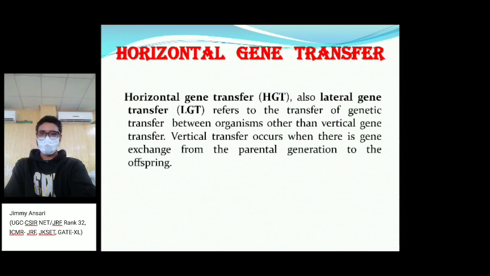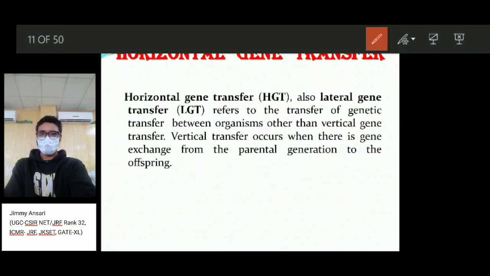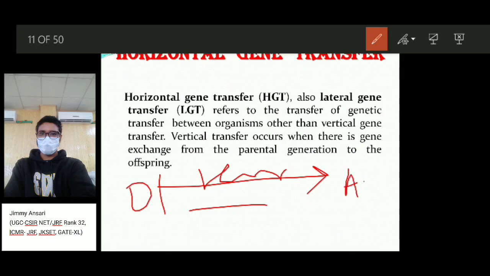Horizontal gene transfer is also called lateral gene transfer, because in it the gene transfer is between organisms, other than vertical gene transfer. So what is vertical gene transfer? It occurs in the exchange from parent to generation. Horizontal gene transfer is from one organism to another organism.